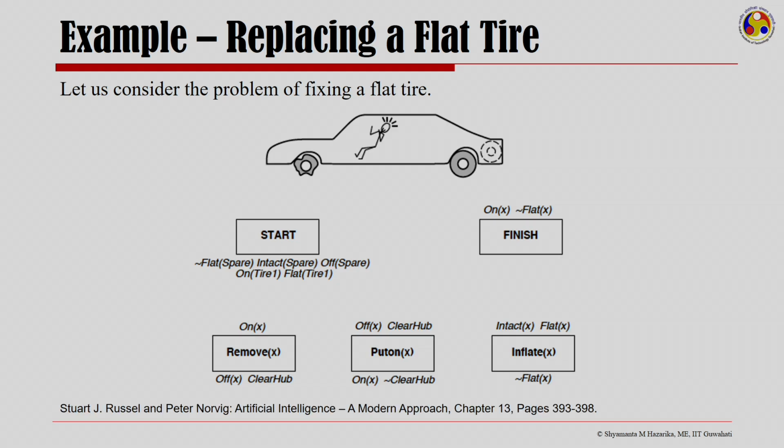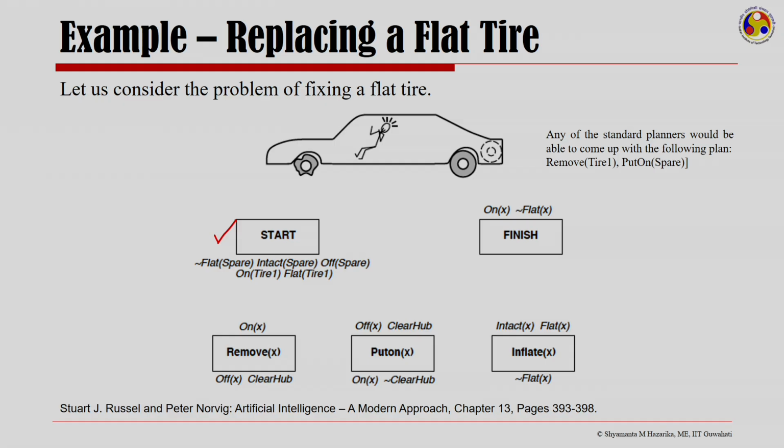This example is from Russell and Norvig, Artificial Intelligence, A Modern Approach, chapter 13, pages 393 to 398. Here, the problem is to fix a flat tire. So, at the start, the spare tire is not flat.